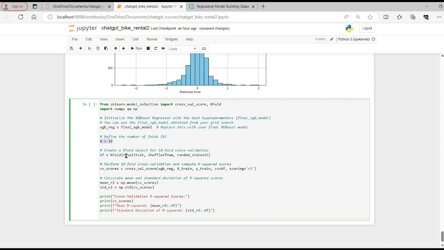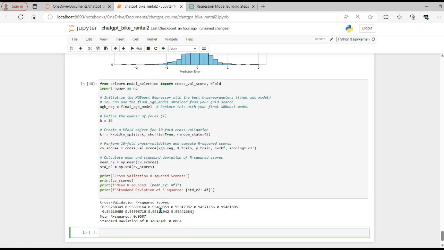And it's taking tenfold cross validation, and the scoring pattern it's using is the R squared values. And let's see. So we can see the mean R squared value across 10 different iterations coming to be 95%, and the standard deviation looks to be very close, so in every iteration the R squared value looks very close. One more thing we can do is to see in every iteration what root mean square error and R squared values we are getting.